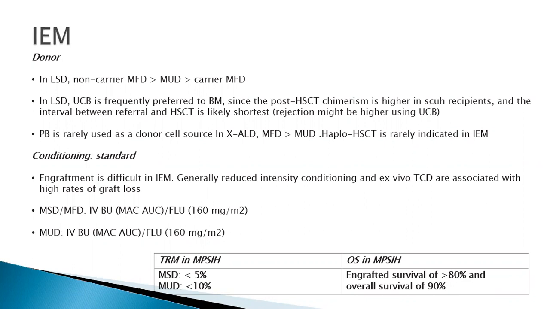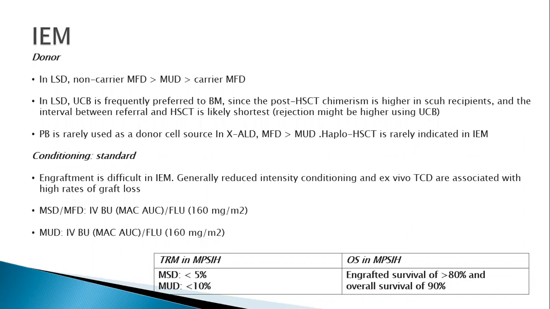Again, when we want to do it at a younger age, cord blood is frequently preferred to bone marrow, since the chimerism is higher in such patients, and the interval between the referral and hematopoietic stem cell transplant is also less. However, graft rejections are higher with cord blood. In these inborn errors of metabolism, the stem cell source is either cord blood or bone marrow.